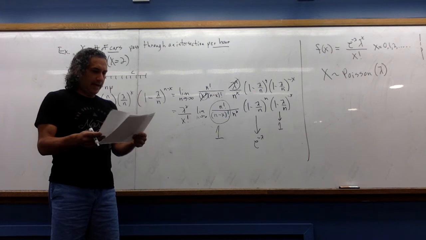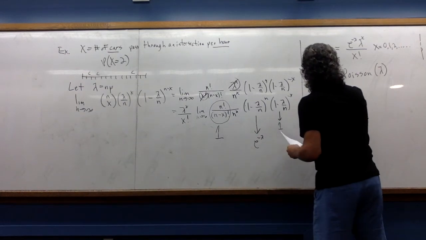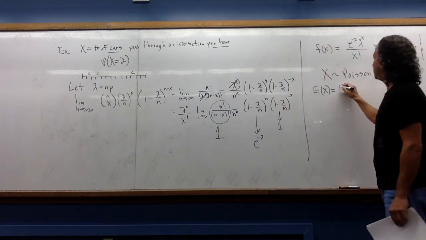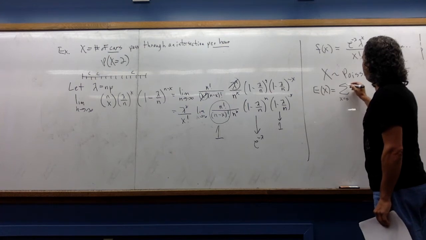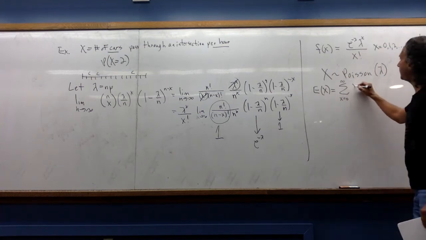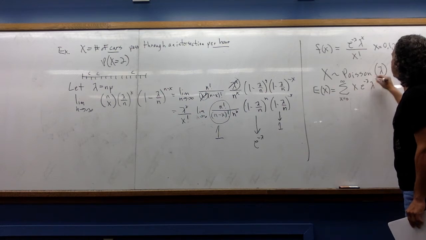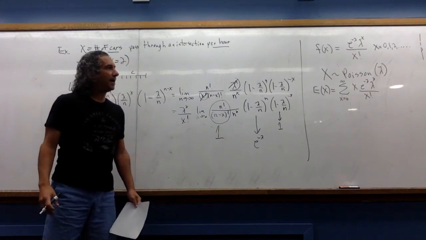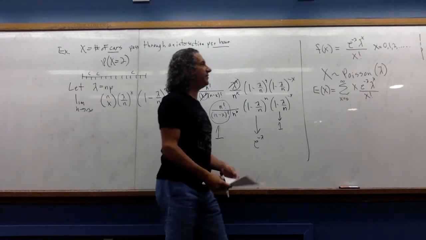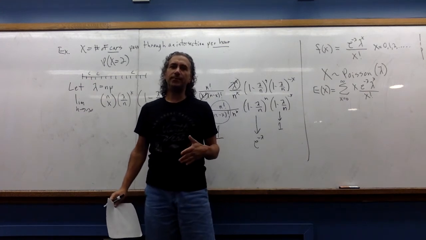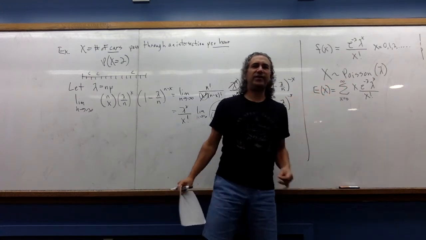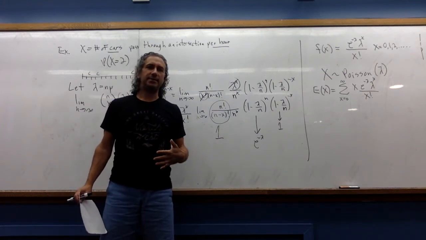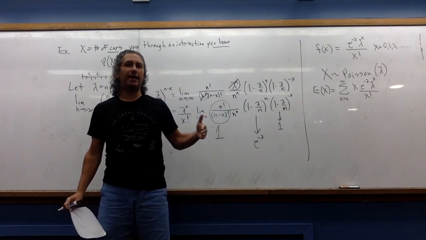All right, so a couple of things about this. Let's find the expected value. We need to sum over the sample space. So I'm going to sum from 0 up to infinity, x times e to the minus lambda, lambda to the x over x factorial. I want to talk about that infinity for just a second. Most students haven't taken infinite series before they've taken this class, and you don't need to. So I need to explain what this infinity actually means. Because you can't add up an infinite number of things. It's impossible. You'll never be done.